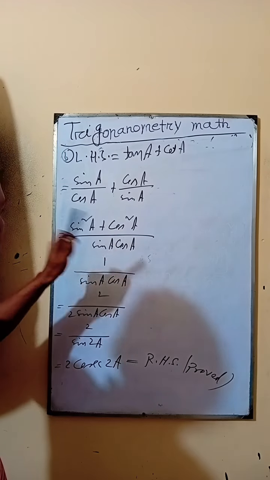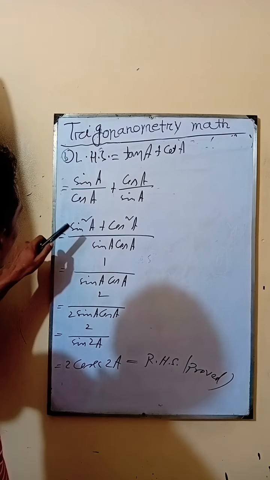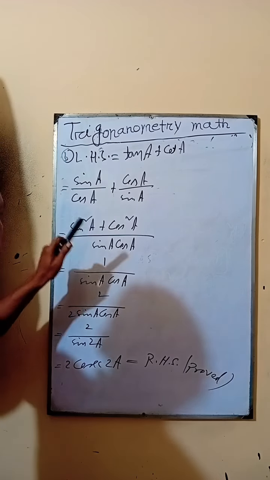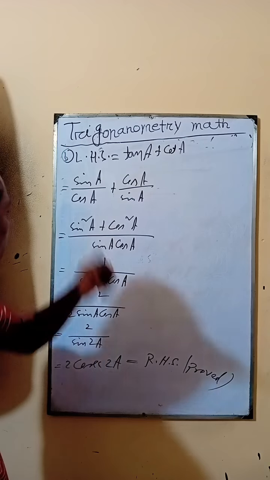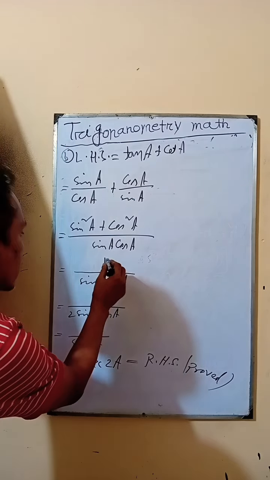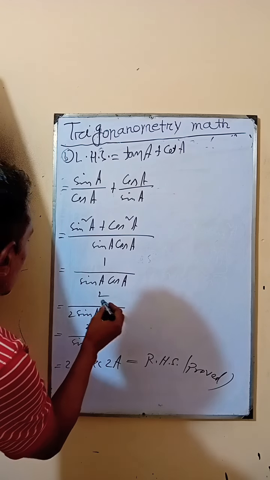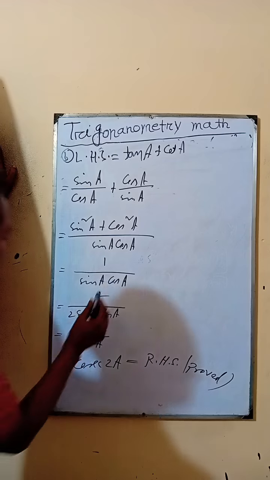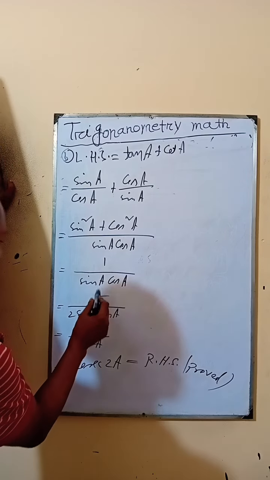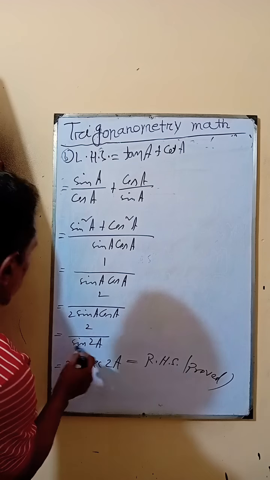In the numerator we get sin square A plus cos square A. Sin square plus cos square is equal to 1, so we have 1 by sin A cos A. Now we multiply and divide by 2, so we get the denominator 2 sin A cos A, which is sin twice A.